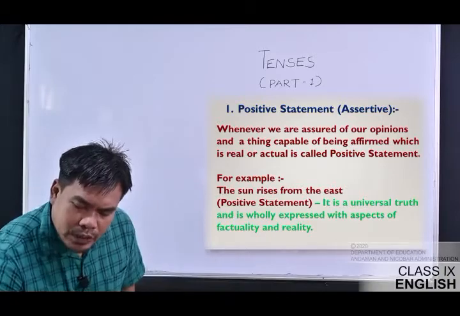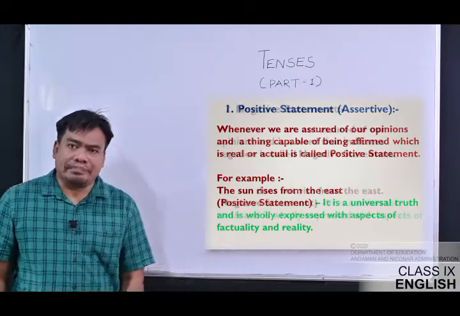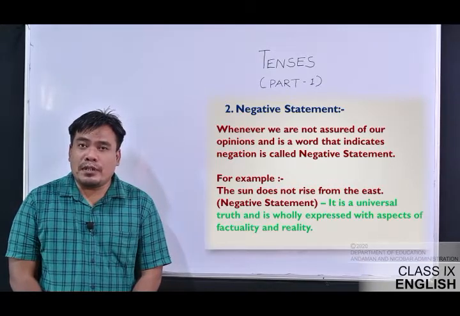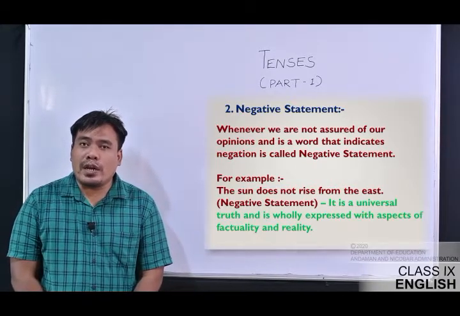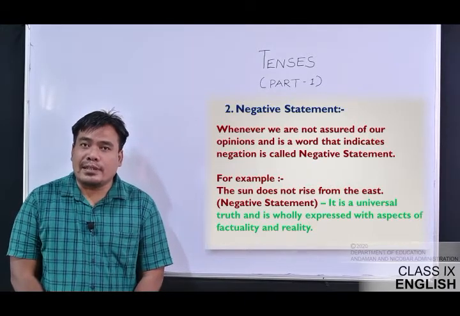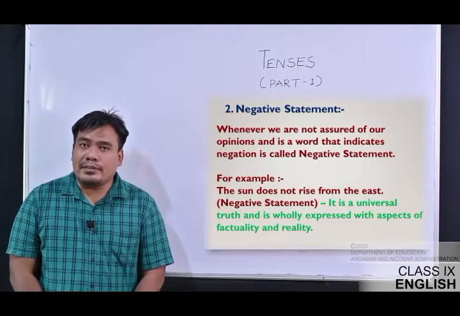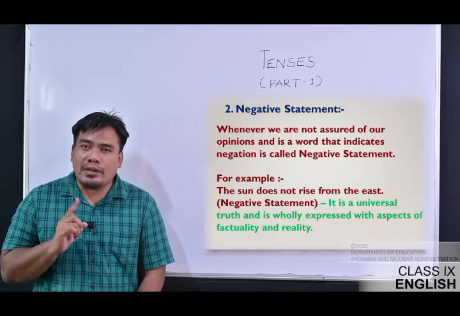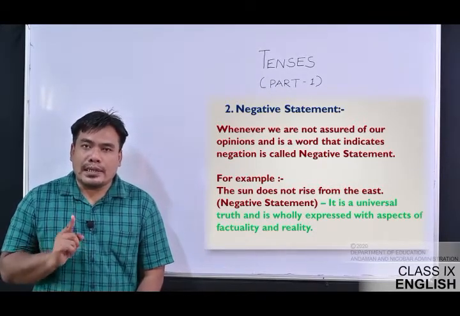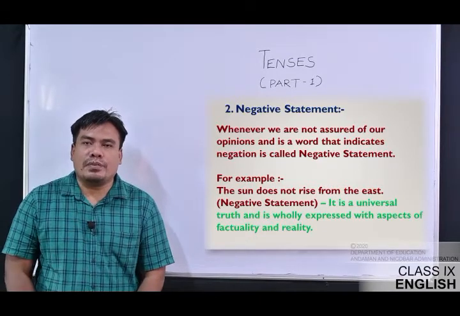Okay, move on to the next one, that is the negative statement. As I told you in the previous one, the positive statement, whenever you are assured or affirmative of something which is happening, the sun rises from the east, you just have to add another word over there, does not. The sun does not rise from the east.